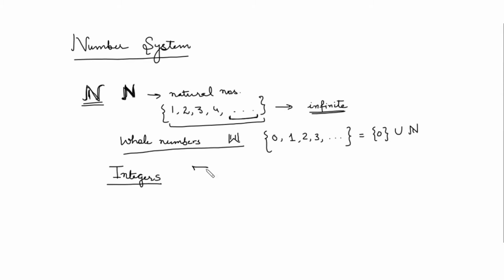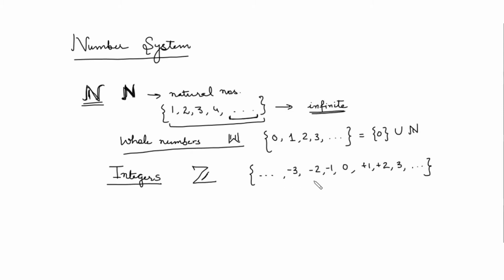Now the next is the set of integers. The set of integers is generally denoted by the symbol Z. It means the whole numbers and the negatives of natural numbers. So this set contains all the natural numbers, 0 and the negatives of natural numbers.